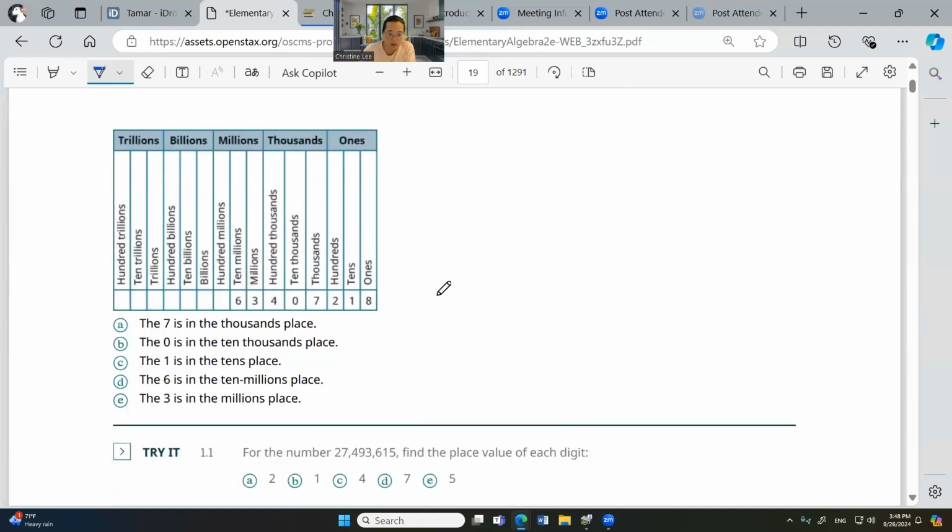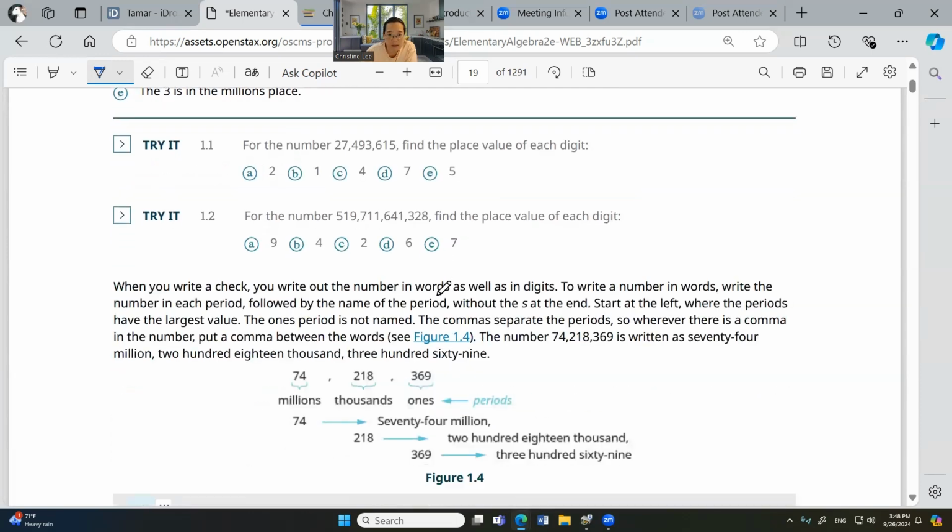Okay, so here's the answer already. And then you need to try this. You want to try together? What's 2? 2 is 10 millions because this is a million.